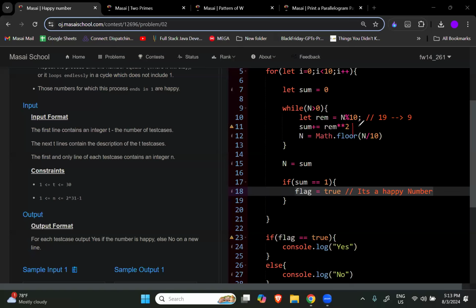This line, sum is equal to sum multiplied by 10 plus remainder. Why were we writing this line? Because we didn't want to sum the number, right? We wanted to reverse it. 971 had to become 179.